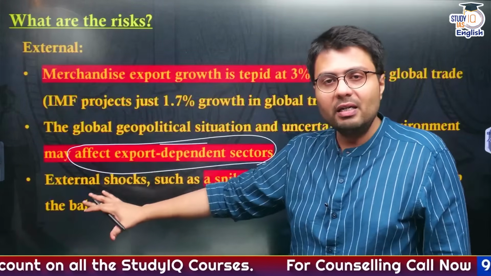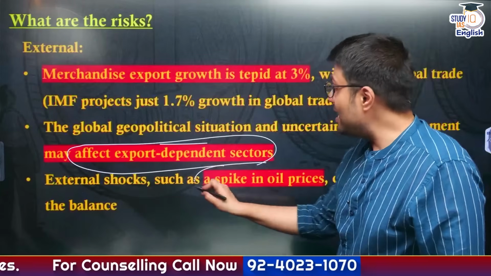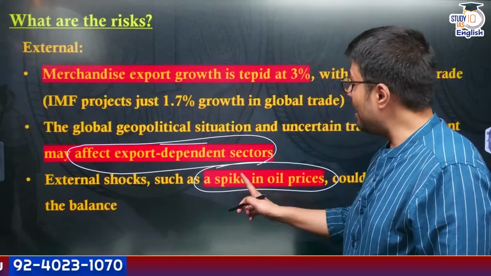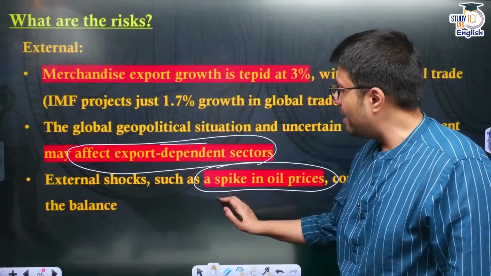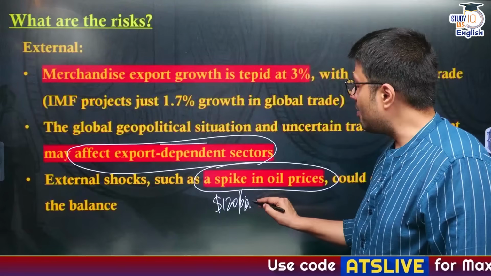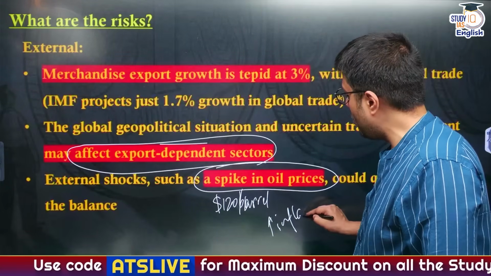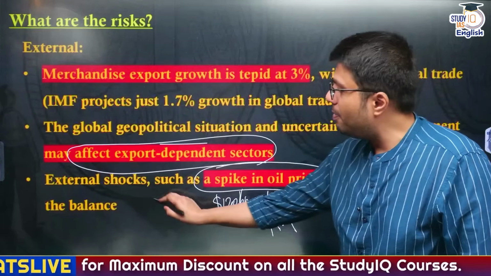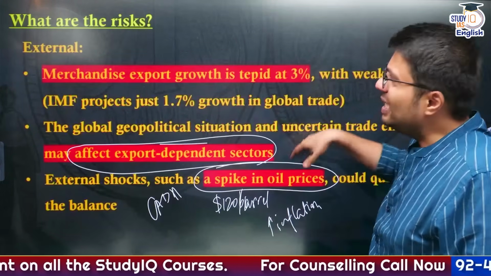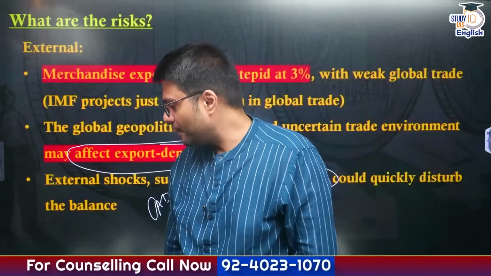In addition to that, our Indian economy might also be subjected to external shocks. Primarily, if the conflict between Iran and Israel continues, it might lead to a spike in crude oil prices of as much as $120 per barrel, right? Whenever this happens, it will lead to inflation in the Indian economy, and it will also disturb our current account deficit by increasing it. So these are the overall shocks that the Indian economy is expected to face.